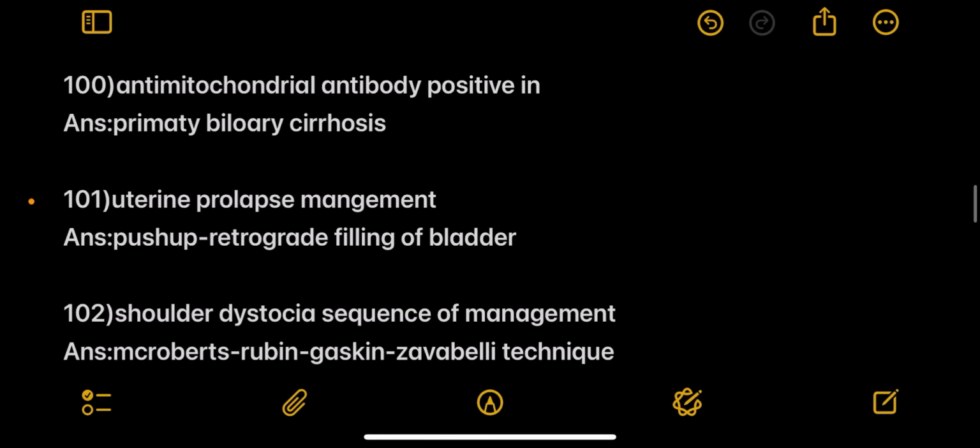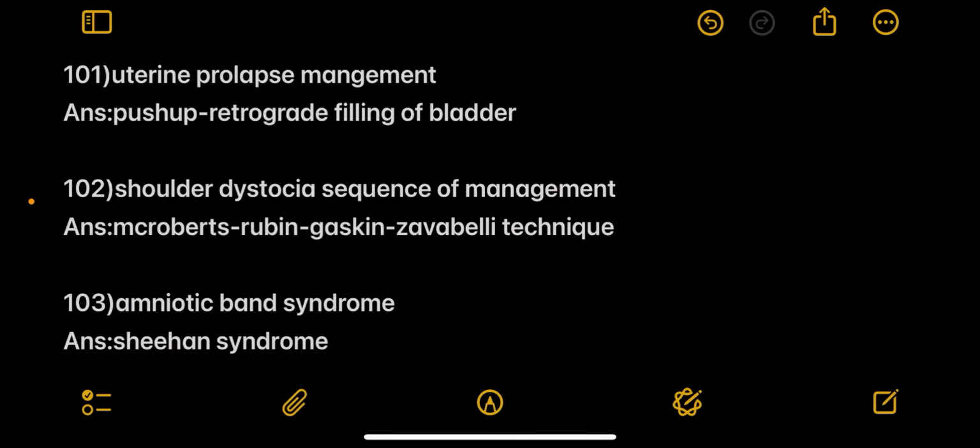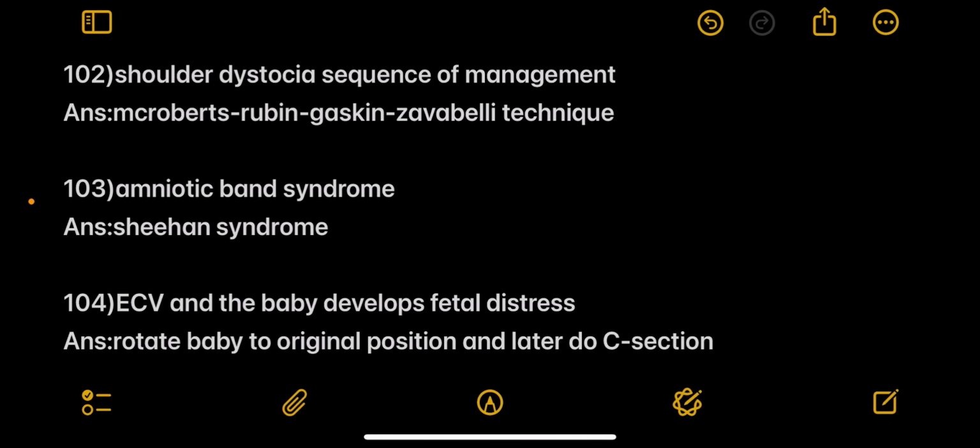Answer is flow cytometry. Next question, antimitochondrial antibody positive in. Answer primary biliary cirrhosis. Next question, uterine prolapse management. Answer push-up and retrograde filling of the bladder. Next one, shoulder dystocia. Sequence of management is, answer McRoberts, Rubin, Gaskin and Zavanelli maneuver.